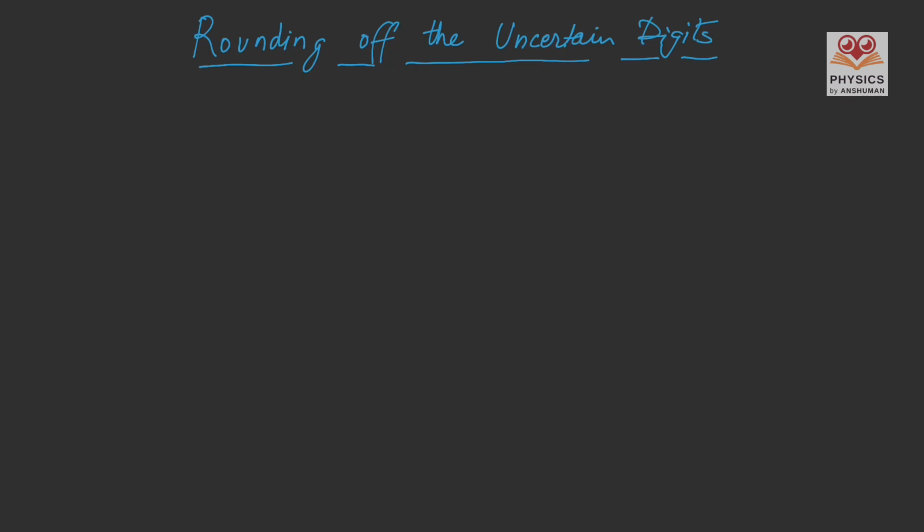Rounding off the uncertain digits. Let us learn this topic by examples. Suppose we are given one result, that is 2.746, and we are told either we round off this number up to 3 significant figures or up to 2 decimal places.